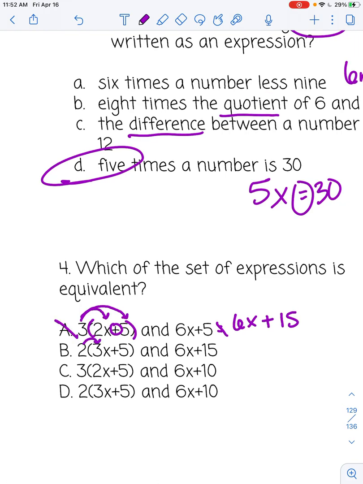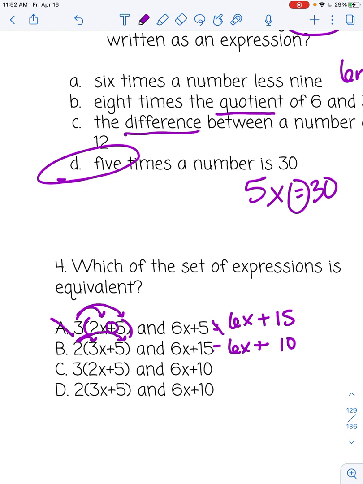Okay, we're doing the same thing. Distribute it to everything on the inside. 2 times 3x is 6x. Keep the same sign, so we're adding, and then 2 times 5 is 10. That is not equal to this one. Continue this. We have 6x plus 15, not plus 10, and D, we have 6x plus 10, and those are equal. Answer is D.